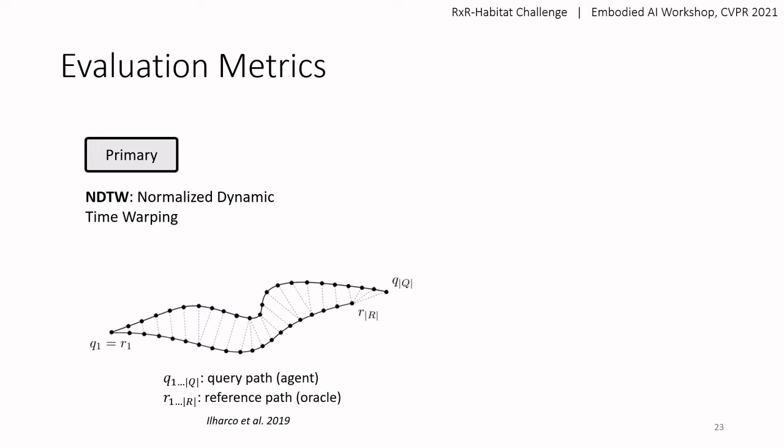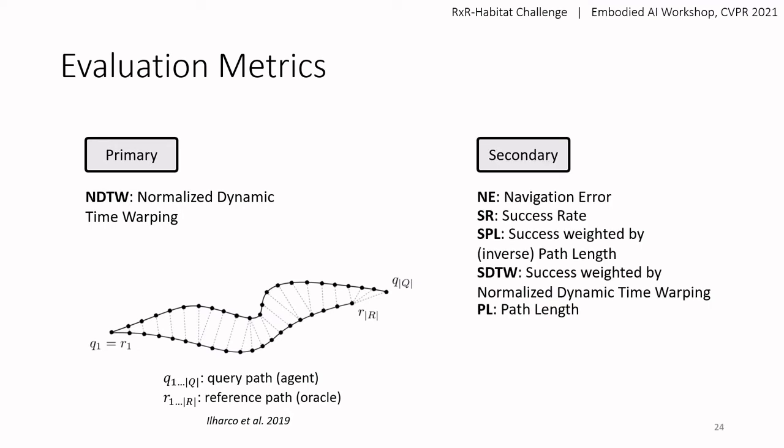We use NDTW as the primary metric because RxR does not have a shortest path prior. We care more about an agent's ability to follow a path than its ability to reach the specific endpoint of a path. We include a suite of secondary metrics, both success-based, including SR, SPL, and SDTW, and descriptive, such as path length.